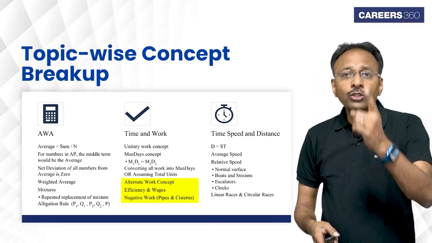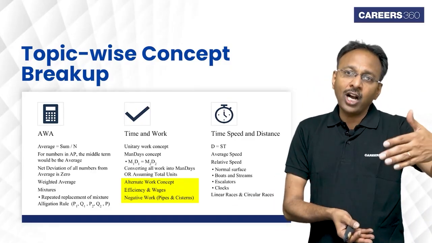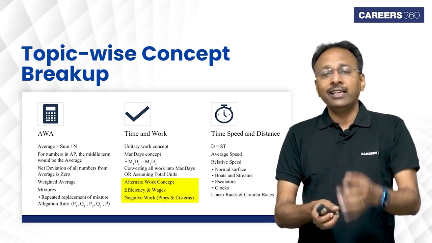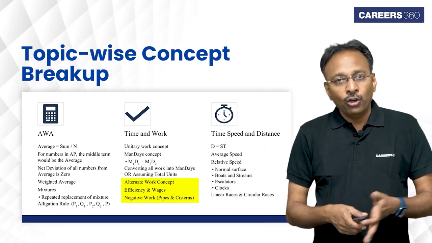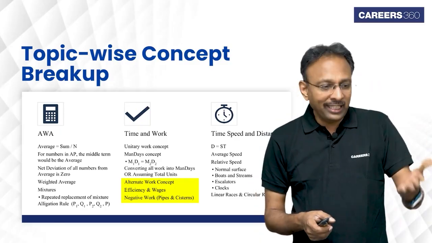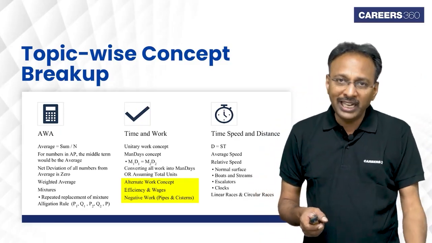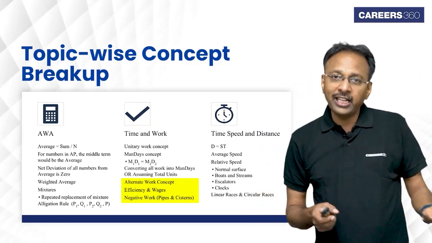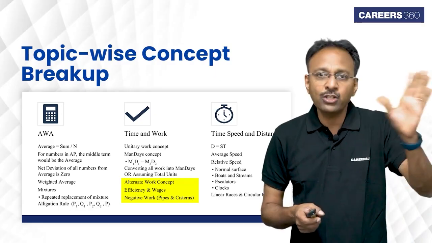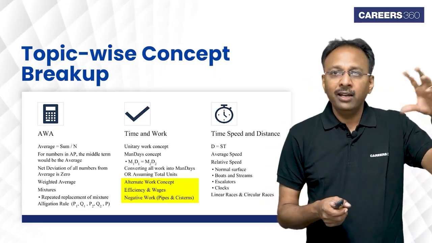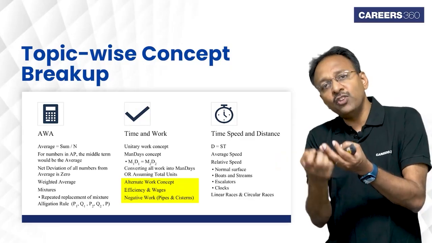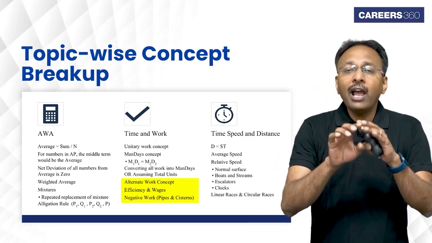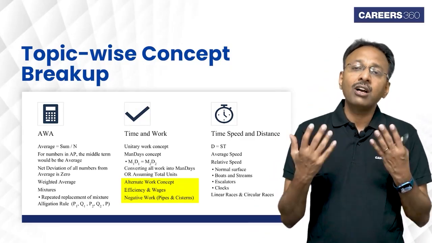Once again, while I'm giving you 5 concepts, to be very honest with you, there is one thing: what are the total units of work? So if pipes are filling it, there are certain units they are filling every minute or every hour, whatever unit you take. Every minute, let's say so many units are poured by pipe A, pipe B, and there is a pipe C which is taking out so many units. Everything is an addition concept.